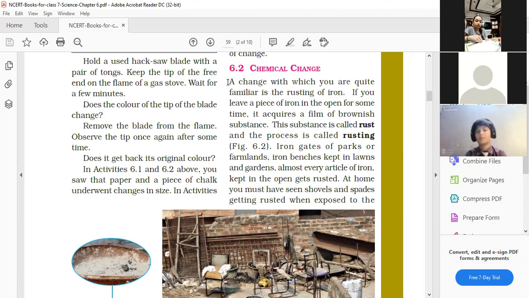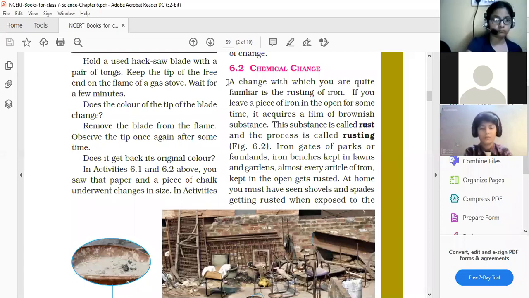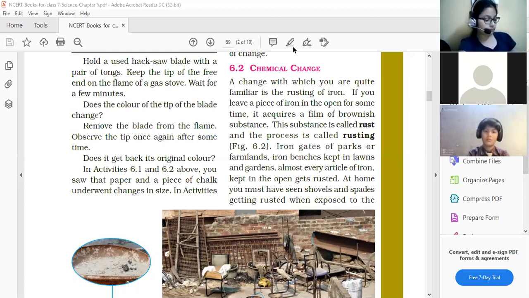Chemical change. A change with which you are quite familiar is the rusting of iron. If you leave a piece of iron in the open for some time, it acquires a film of brownish substance. This substance is called rust, and the process is called rusting. Iron gates of parks or farmlands, iron benches kept in lawns and gardens, almost every article of iron kept in the open gets rusted.